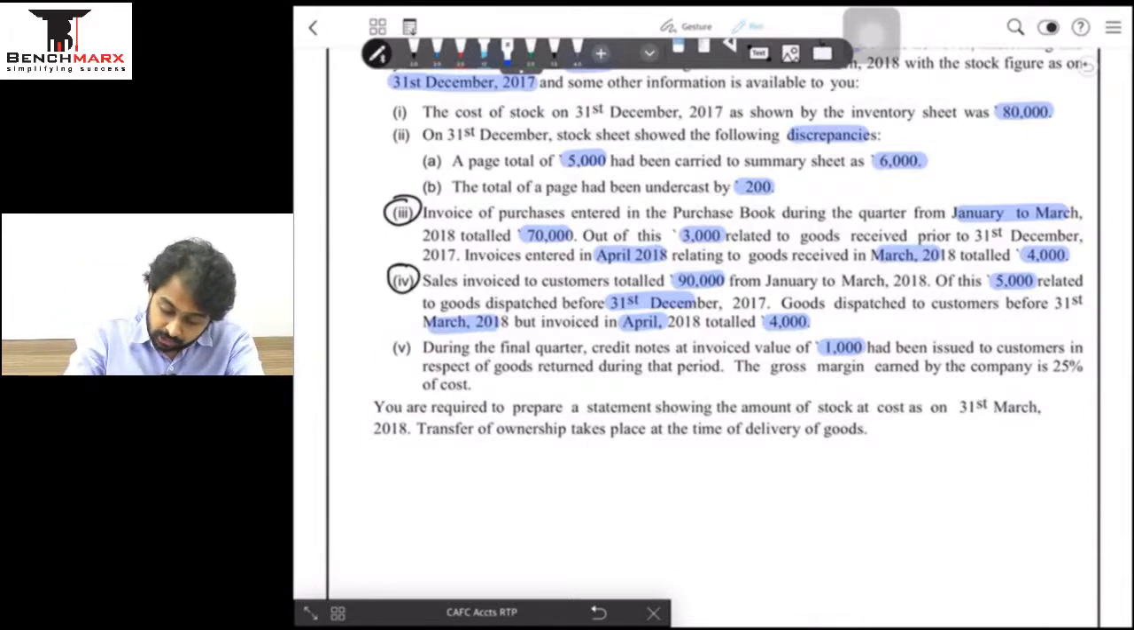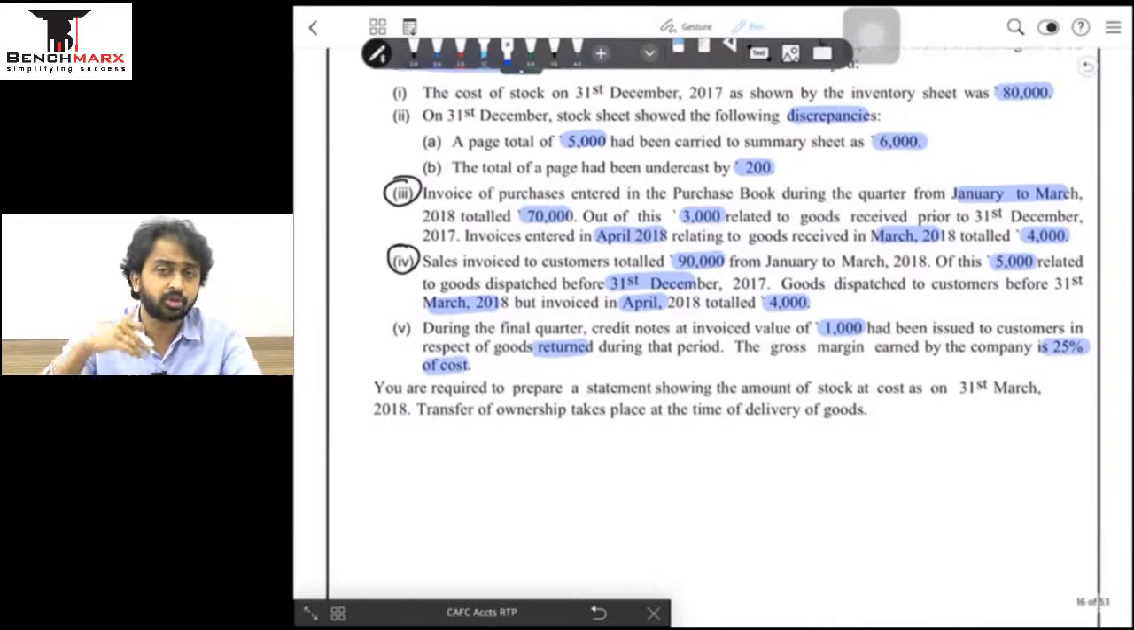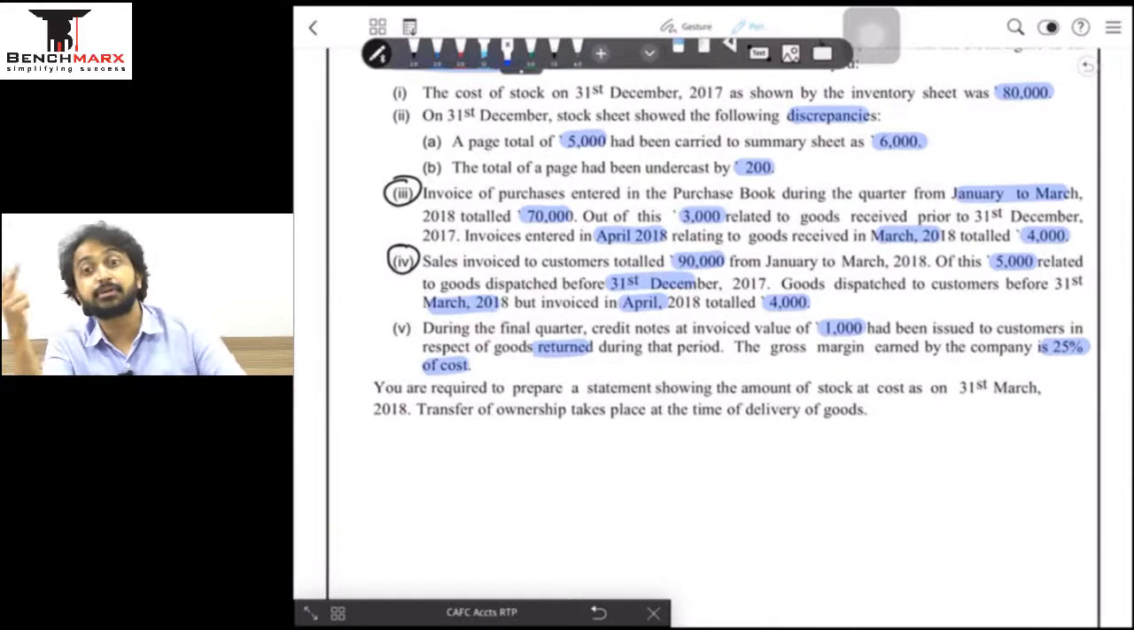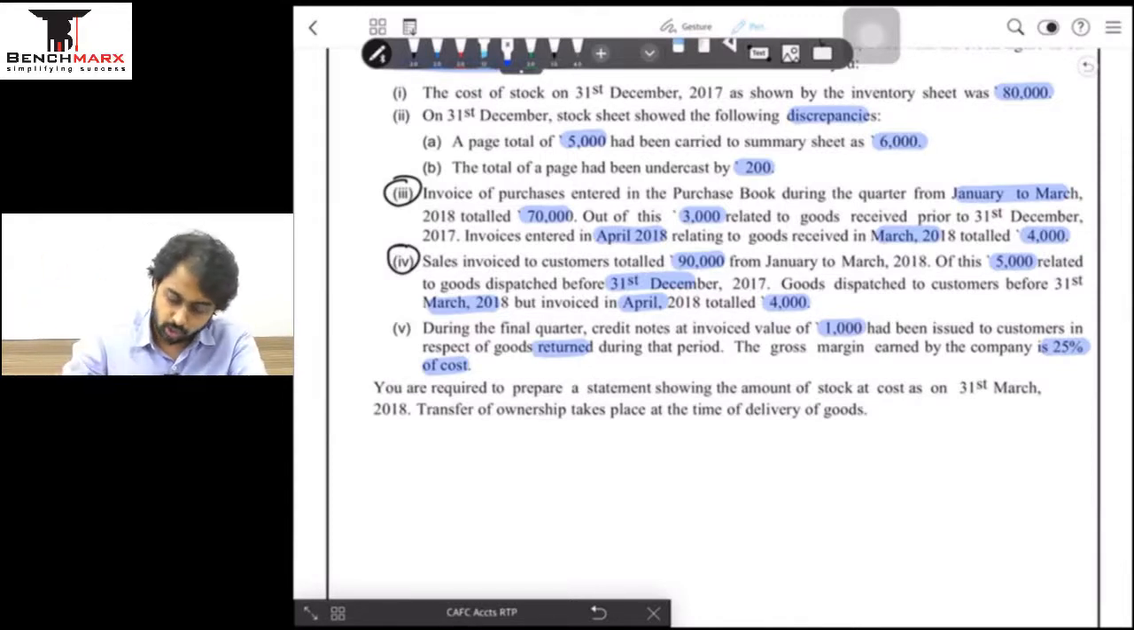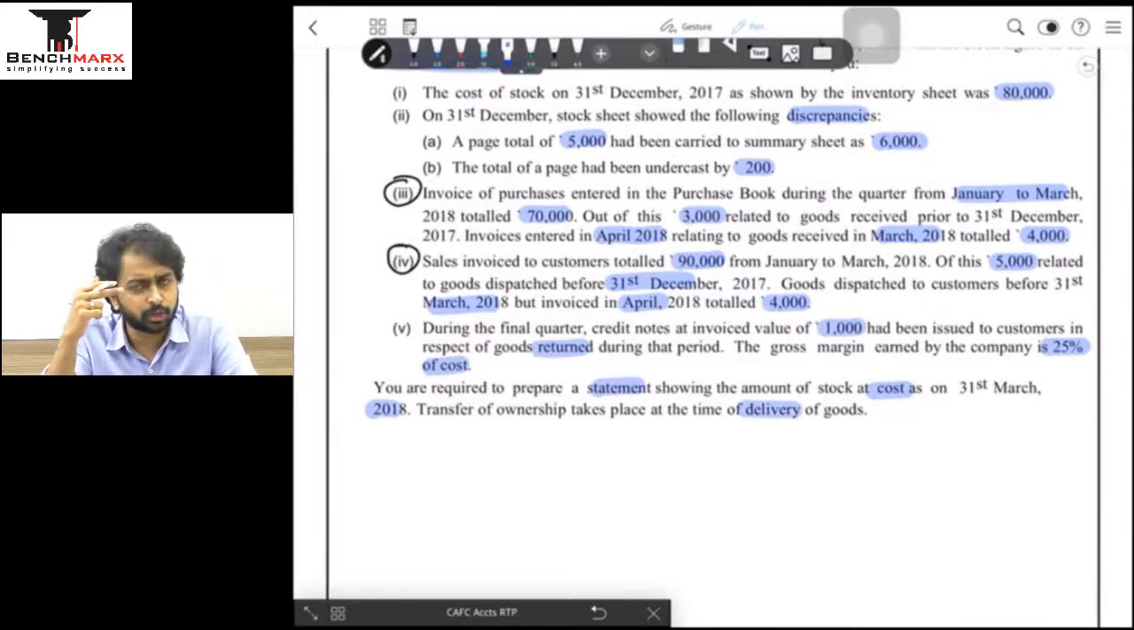In respect of goods returned during the period, ठीक है, the gross margin is 25% of cost. So if the margin is 25% of cost, we normally take the cost to be 100. That means the margin is 25 and the SP is 125. So 100, 25, 125, 1/4 of cost and 1/5 of SP. ये normal है, बहुत बार किया हुआ होगा. You are required to prepare a statement showing the amount of stock at cost for obvious reasons on 31st March 18, and the transfer of ownership takes place at the time of delivery of goods. So अगर तुम्हारा delivery हो चुका है तो तुमने invoice raise किया है कि नहीं किया है, it is a transfer of ownership. ठीक है.